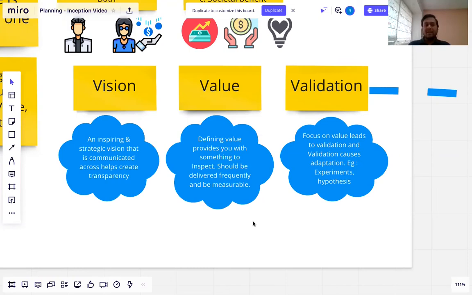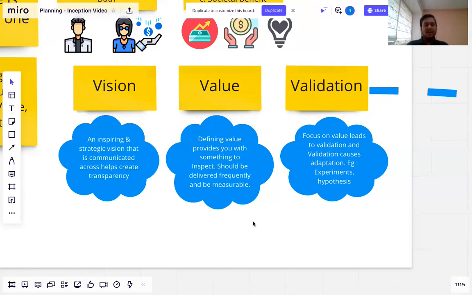And that's where validation comes in. Validation tells you how to measure your value, and if you've given a good inspect opportunity of your value, how will you adapt the learnings from it? So you can run your hypotheses or experiments, or you can do things like A/B testing. For example, Amazon, as we know, provides different user interfaces or different features for different regions or geographies, because they are trying to learn from different people, and they will then take those learnings and adapt to them.